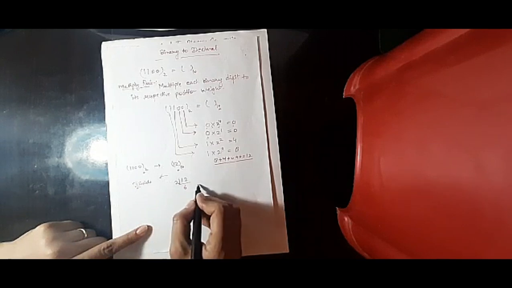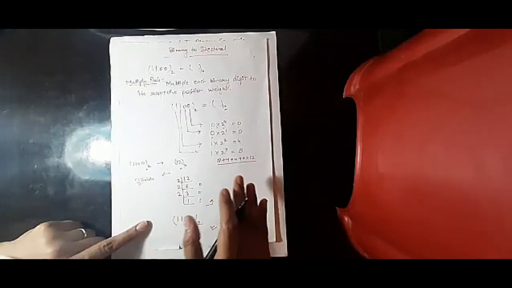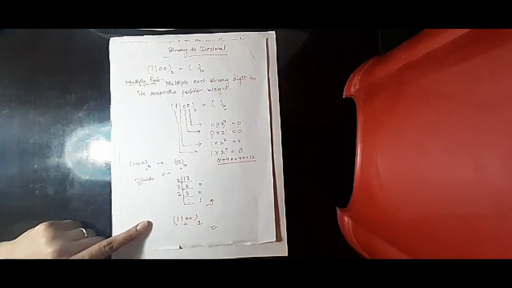12 divided by 2 is equal to 6 as quotient, and the remainder will be 0. Again 6 divided by 2 comes 3, and the remainder will be 0. Again I divide by 2, and 3 divided by 2 gives 1, and the remainder will be 1. So it comes like this, but read from bottom to top. I will write this number as 1100. This is the binary form. So both this form and that form are equal. We can say it is correct. Okay. So in this type of work we can check our answer also. I hope you understand more. Thank you.